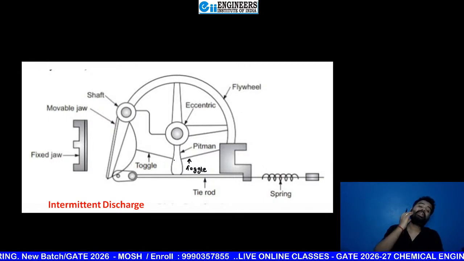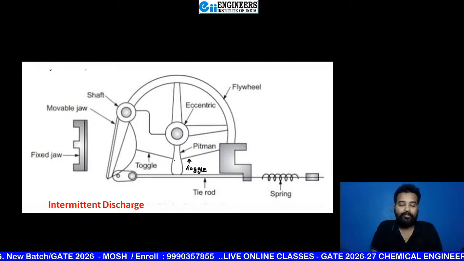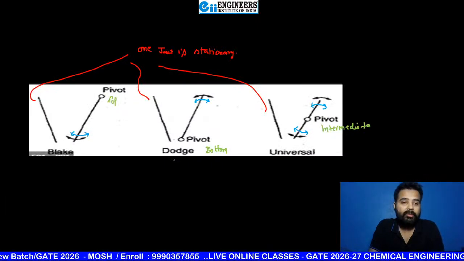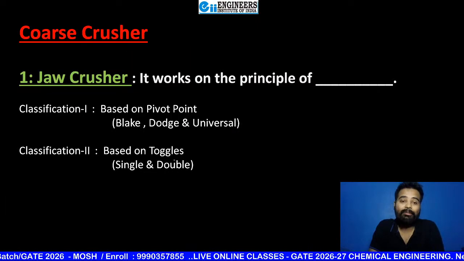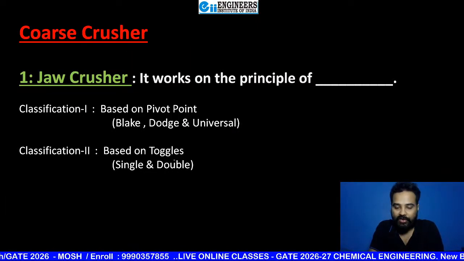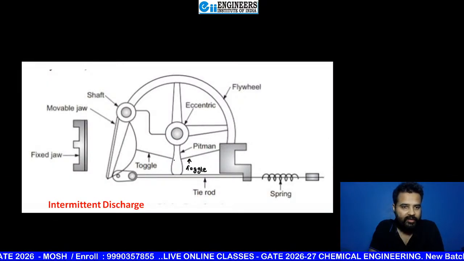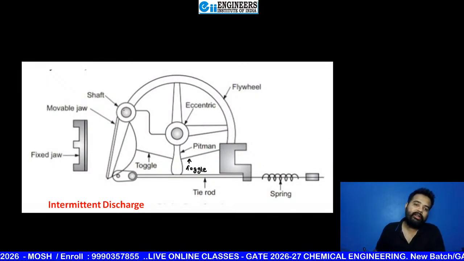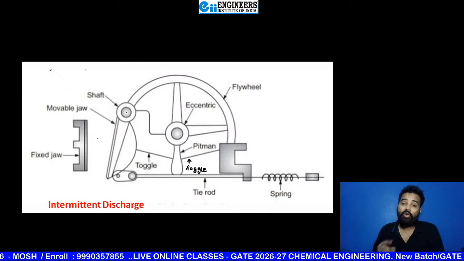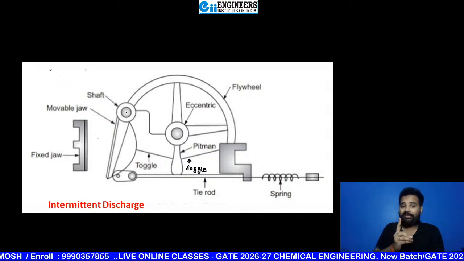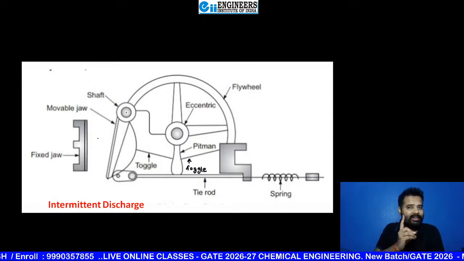So definitely this diagram is of two toggle diagram. If you're writing based upon this, then this is a double toggle jaw crusher. And here clearly you can see the power point is available at top. Don't worry, I will discuss this diagram in a detailed manner.